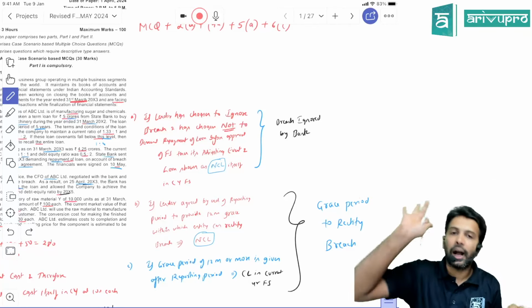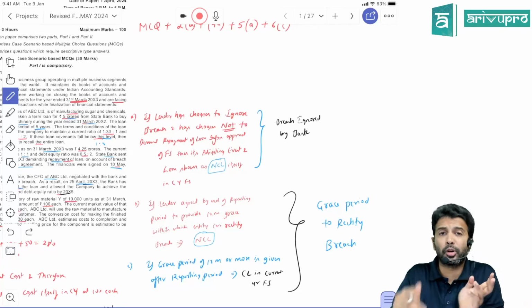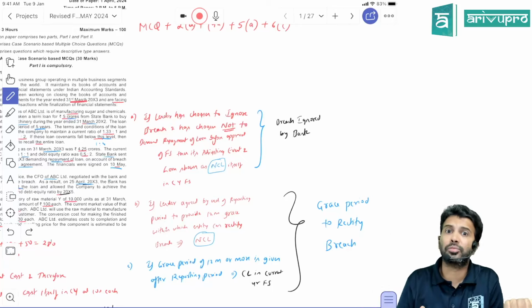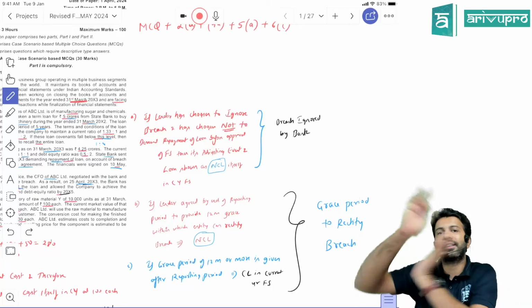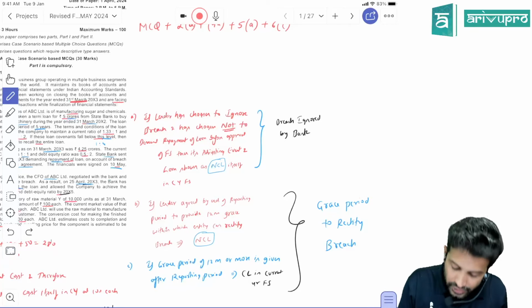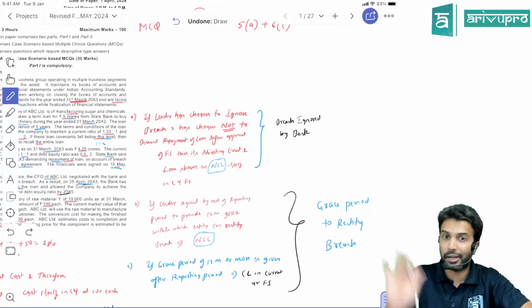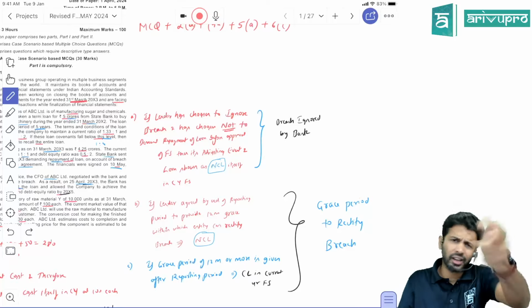That is one. However, if the grace period is given after the financial year has ended, that grace period could be 12 months or it could be more. In this case, it is more, it is 2 years, right? So if the grace is given after the current year has ended, then that particular loan you will show in the current year financial statements as a current liability. What sort of current liability? Current financial liability, not other current liabilities. It's a current financial liability.